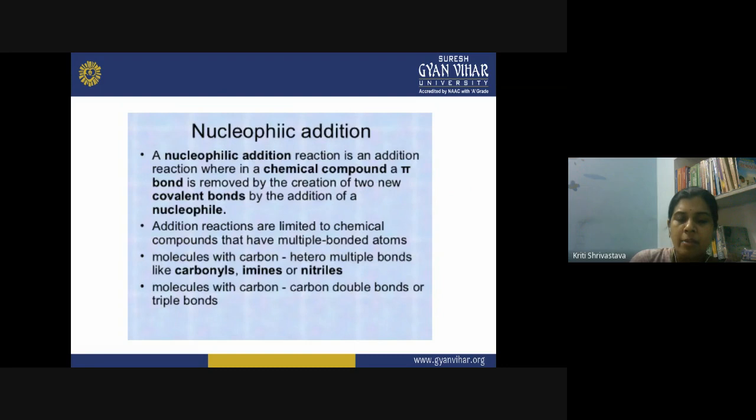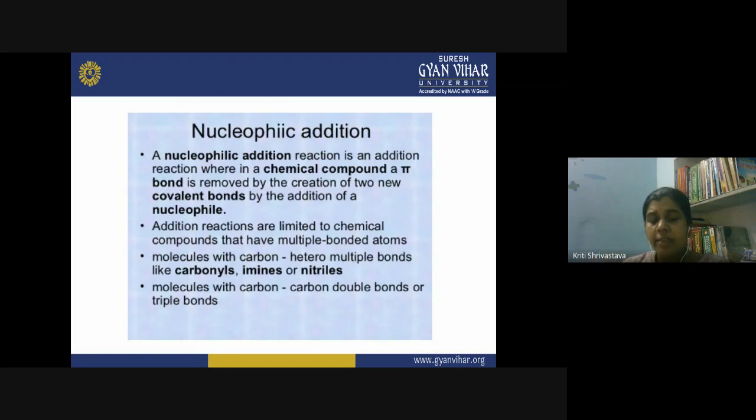So now a polarity is generated, and the shared pair of electrons is shifted towards oxygen due to its high electronegativity, and away from the carbon atom. As a result, the carbon of the carbonyl compound develops a partial positive charge, and therefore it develops a nucleus-like character, and the nucleophilic addition reaction takes place on such an electron deficient system.